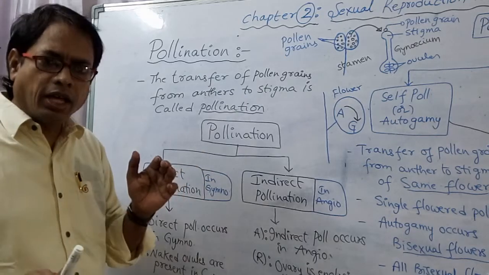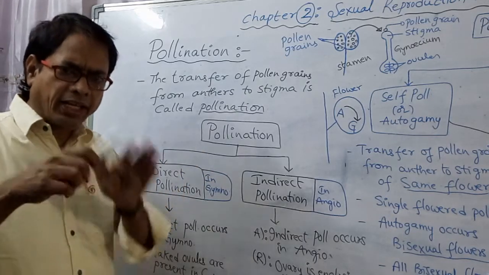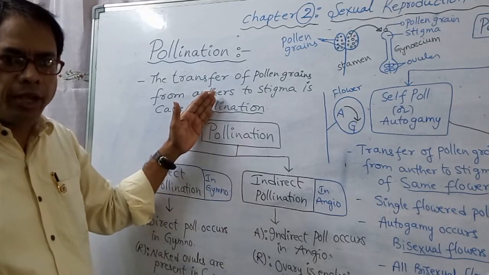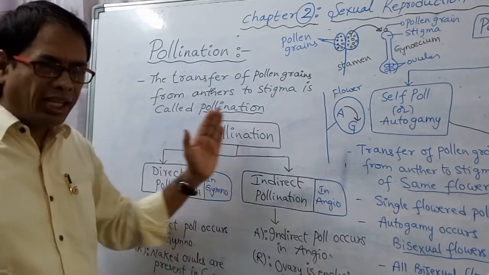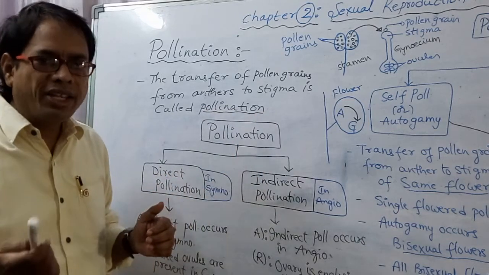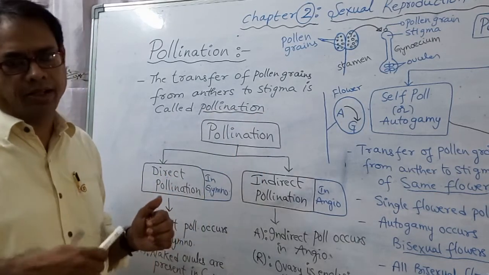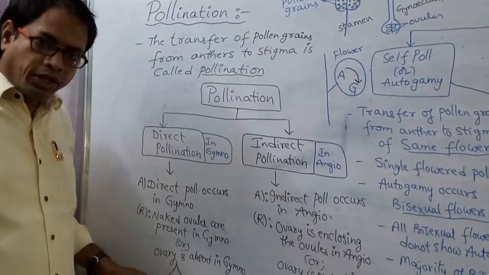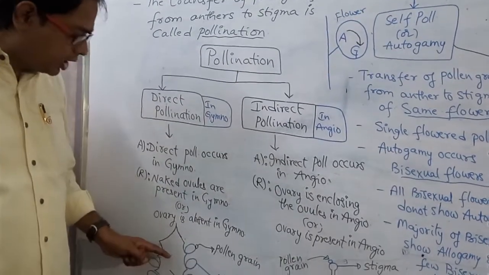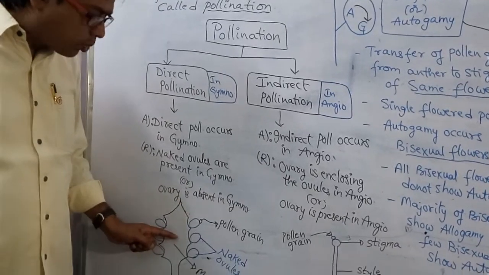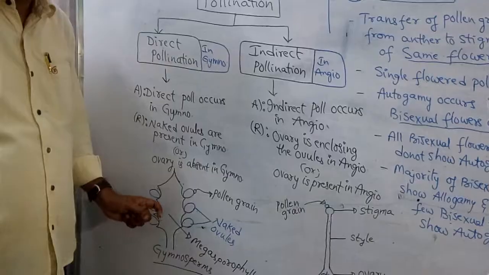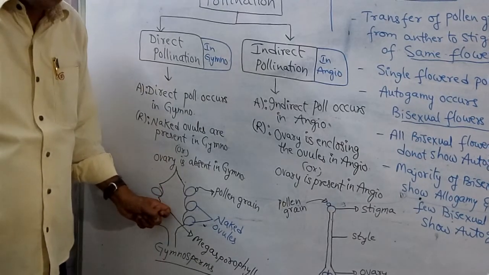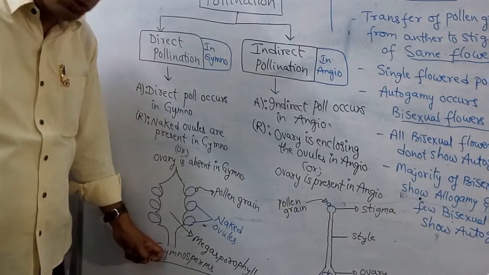Whether this pollination is direct or indirect, that is of 2 types. Pollination is of 2 types: direct pollination and indirect pollination. What is direct and what is indirect? Direct pollination means, look at this figure. This is megasporophyll, which is found in gymnosperms. This is megasporophyll in gymnosperms.